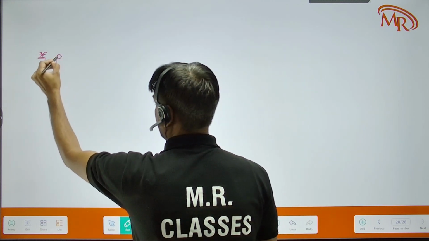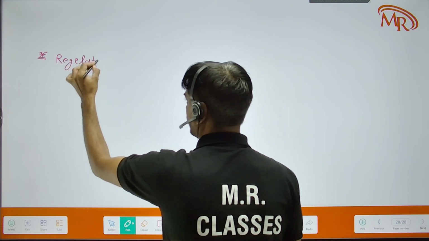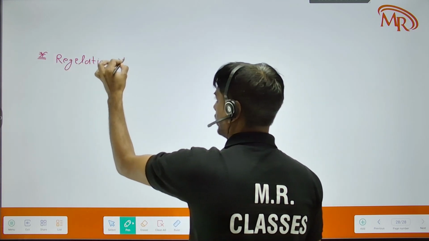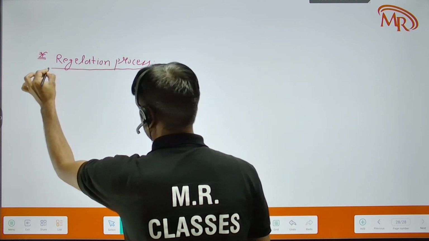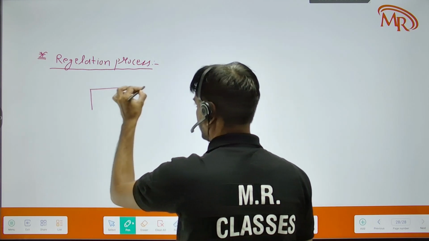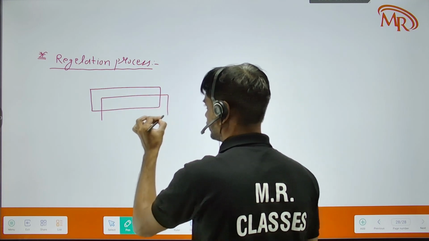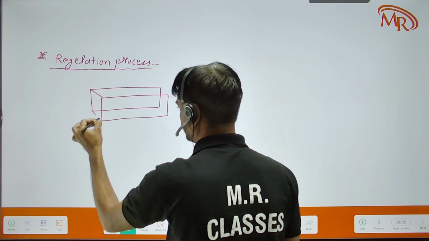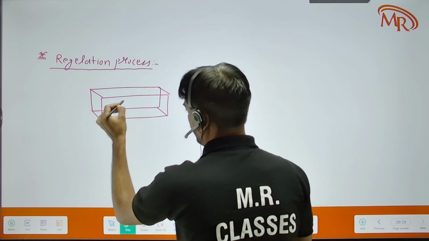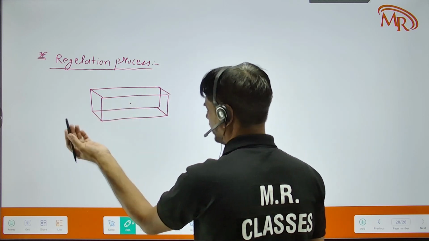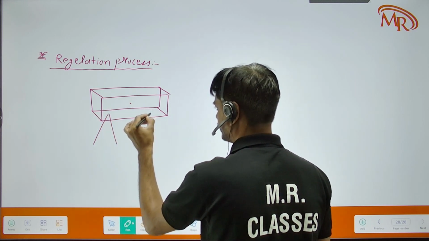This is the process of regulation. What happens in this process? Let's say we have an ice slab. This is the ice slab, and the weight of this ice slab is, let's say, something. This ice slab is fixed on a stand like this.